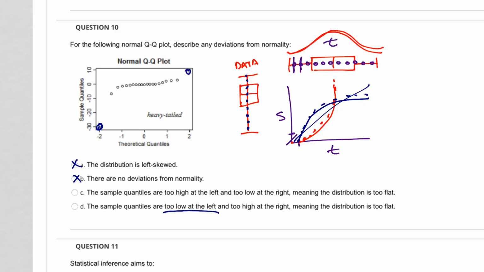Too low at the left, too high at the right, not the other way around, not too high at the left and too low at the right. So that's not it. So that's your answer, right there.